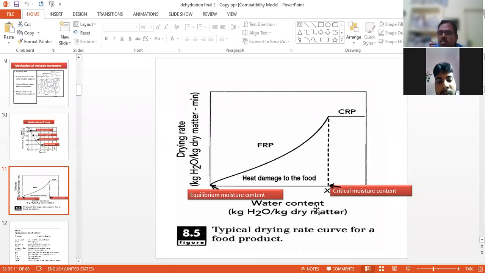Beyond the equilibrium moisture content the drying rate continuously increases, but above this limit we call it the critical moisture content. Critical moisture content means if we go beyond this, physical damage to the product will take place. So these are the things.